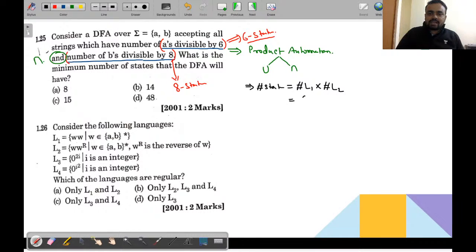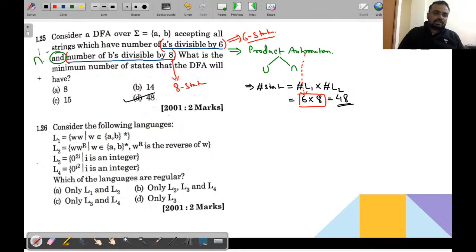So for the language L1 it is 6, for L2 it is 8. This will become 48. So my dear friends, why am I multiplying these two? Already I have given this explanation in the case of product automaton. So D will be the final answer.